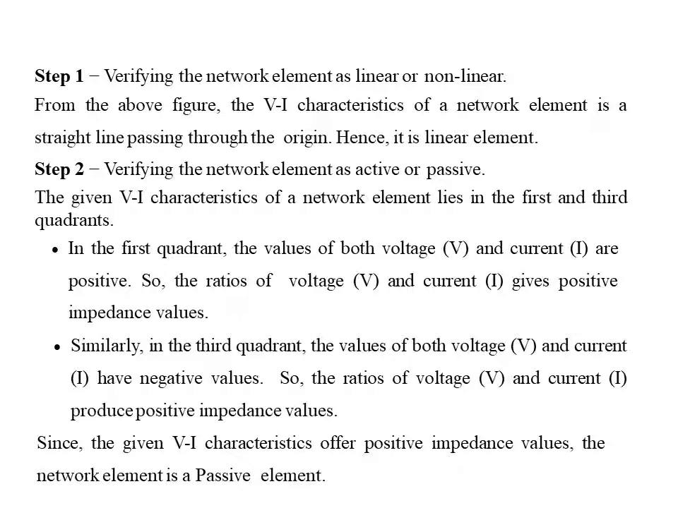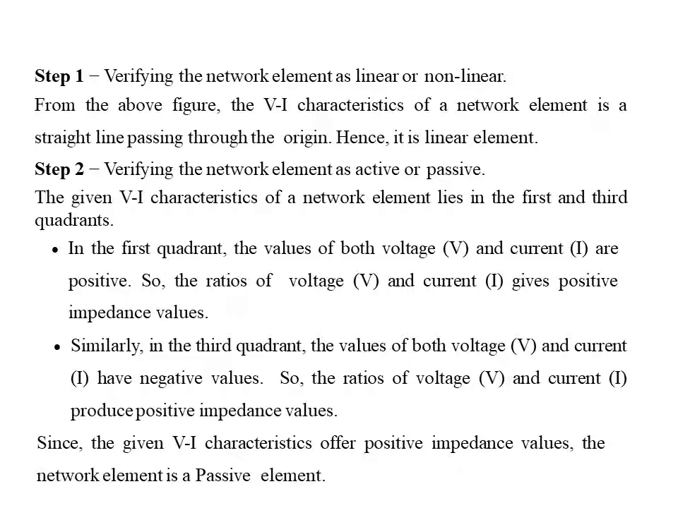In the second step, we verify whether the network element is active or passive. The given VI characteristic of the network element lies in the first and third quadrants. In the first quadrant, the values of both voltage and current are positive, so the ratio of voltage and current gives positive impedance values. Here we consider active and passive elements depending upon the power. Obviously, when it is operating in the first quadrant, if you multiply the voltage and current, you will get positive power, because P equals V into I.